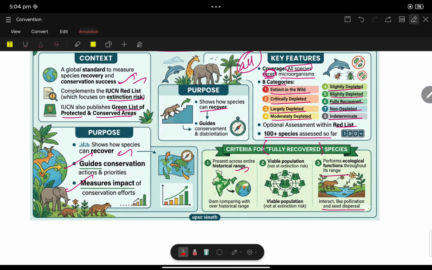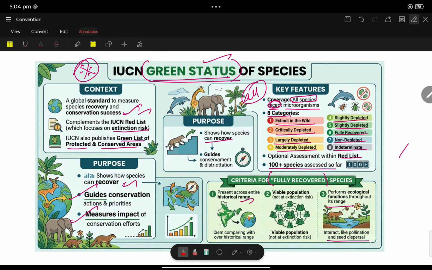Okay, so see, this is a very important slide. Yes, I'm damn sure UPSC may ask a question with respect to IUCN Green Status. Fine.